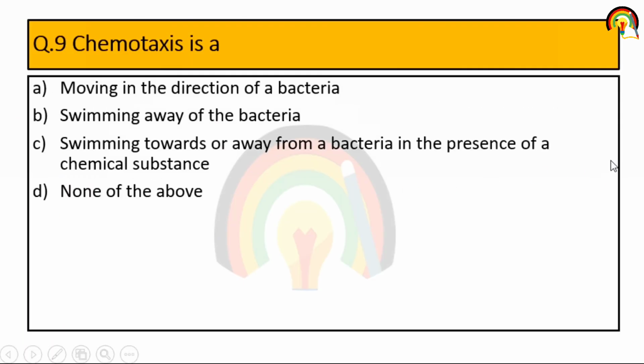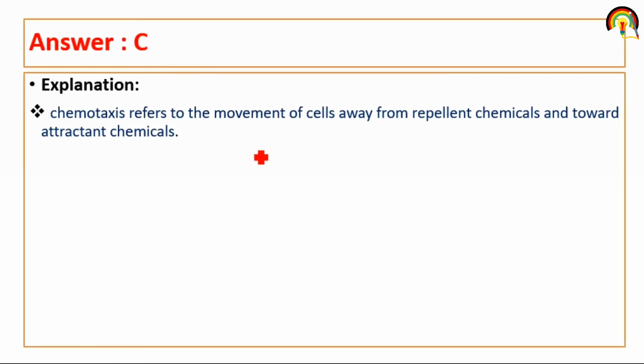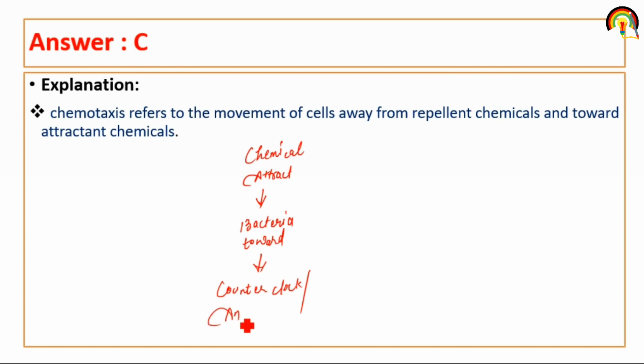Next one. Chemotaxis is... So what is chemotaxis? Chemo means chemical. If a chemical attractant is present, what happens? The bacteria move toward it and show counter-clockwise, that is also called anti-clockwise, movement.